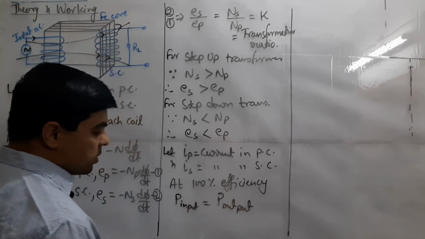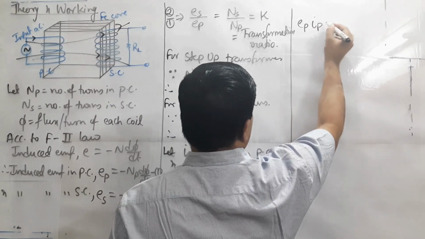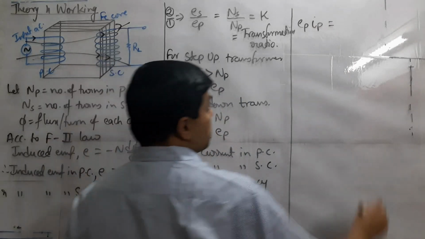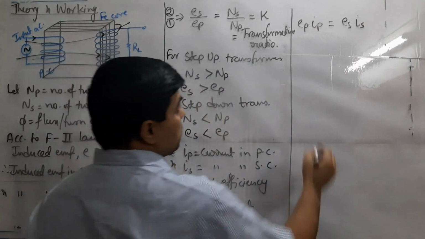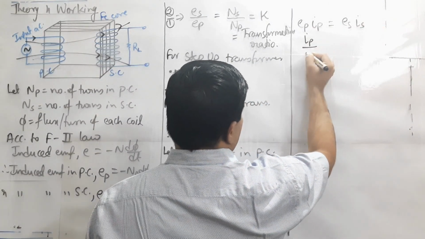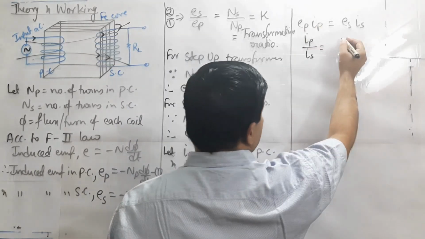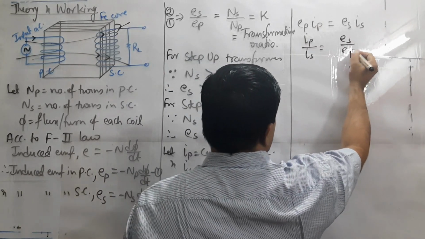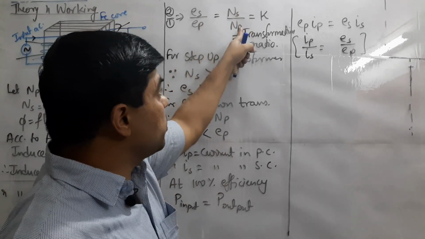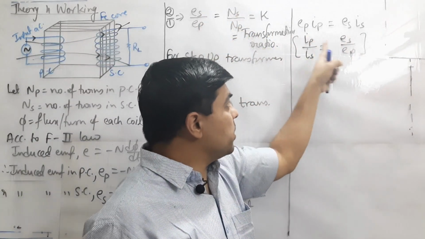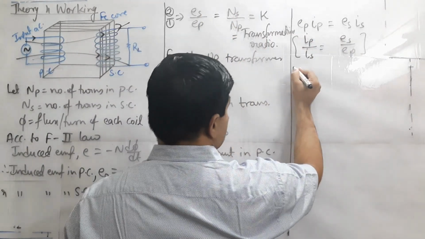So the formula for power is voltage into current. For input it will be Ep Ip, and for power output it must be Es Is. From this, if we make the relation, we will have Ip upon Is. Is is brought in the denominator, so Ep will go in the denominator of Es in this way. Here it is secondary upon primary, but there it is primary upon secondary, so we interchange the relation.